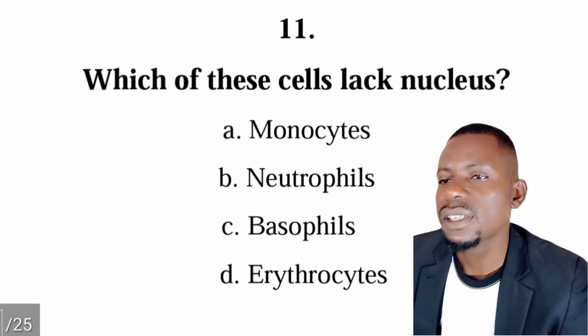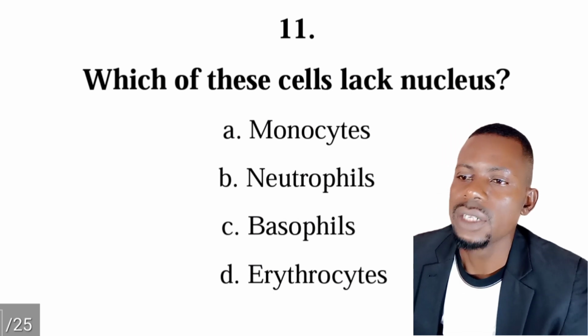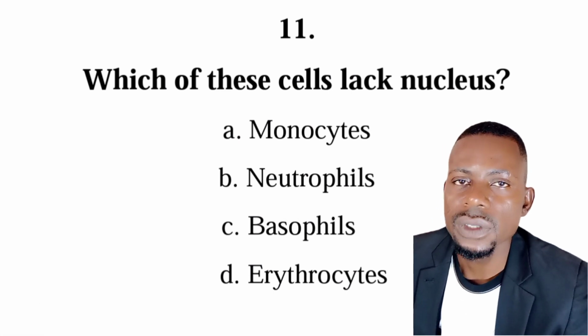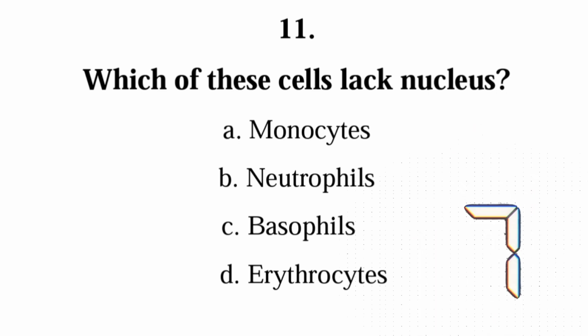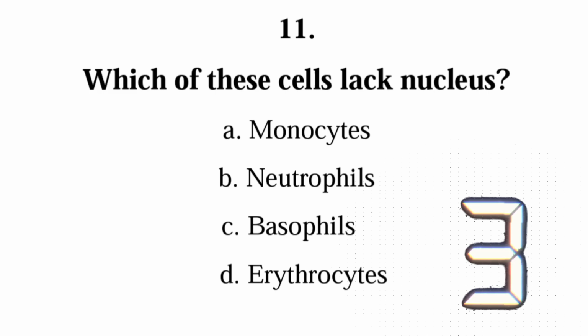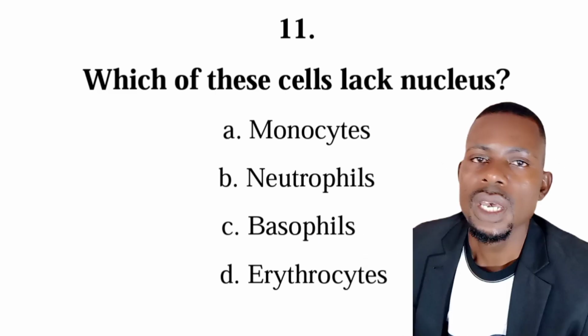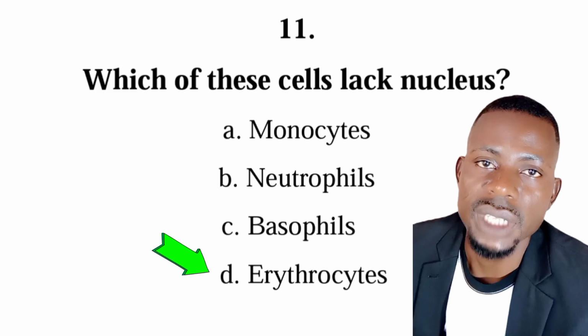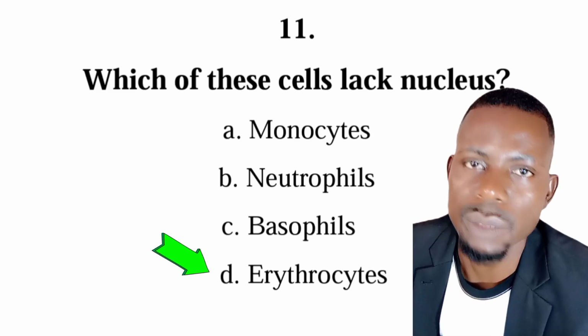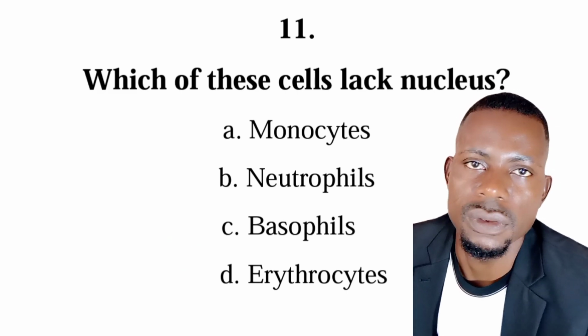Number 11 is from cells. So which of these cells lack nucleus? Is it monocytes, neutrophils, basophils, or erythrocytes? The correct answer is D, erythrocytes. So erythrocytes are red blood cells and they don't have nucleus. The mature ones do not have nucleus.